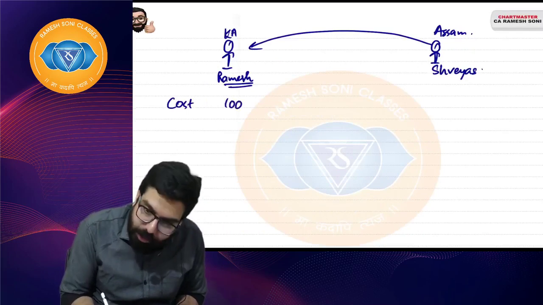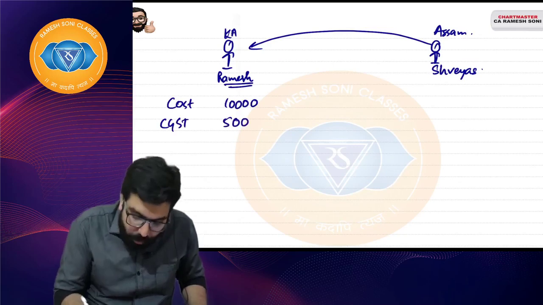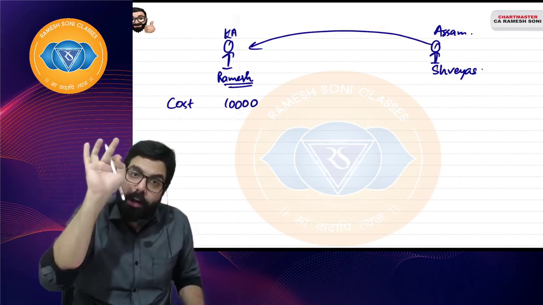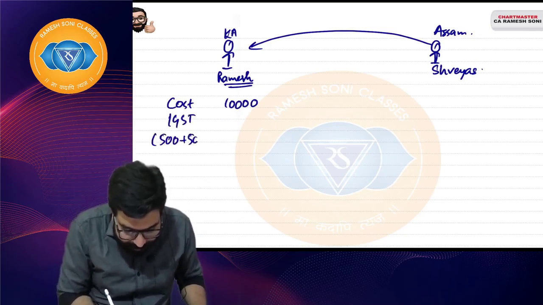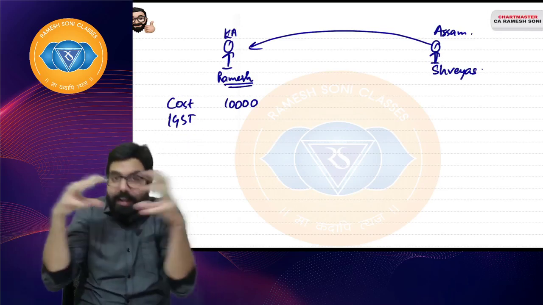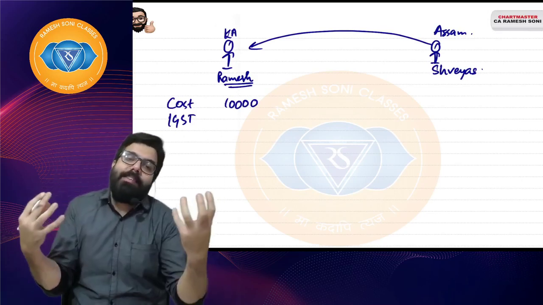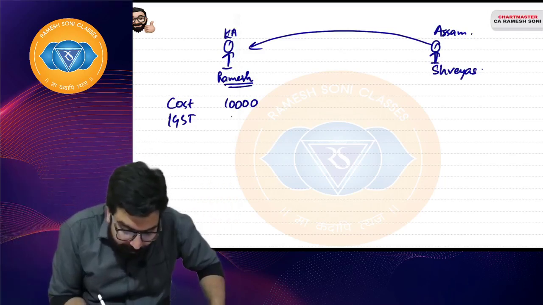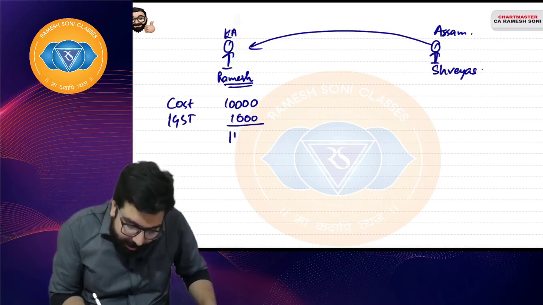I charged him 10,000 rupees, and CGST 500. But because it's from another state, I will not charge CGST and SGST. I will charge IGST. I charged him 500 rupees CGST and 500 rupees SGST, integrated together. If CGST is 9% and SGST is 9%, IGST will always be 18%. So I charged him, supposing, 500 and 500, 1000 rupees as IGST. So I charged him 11,000.